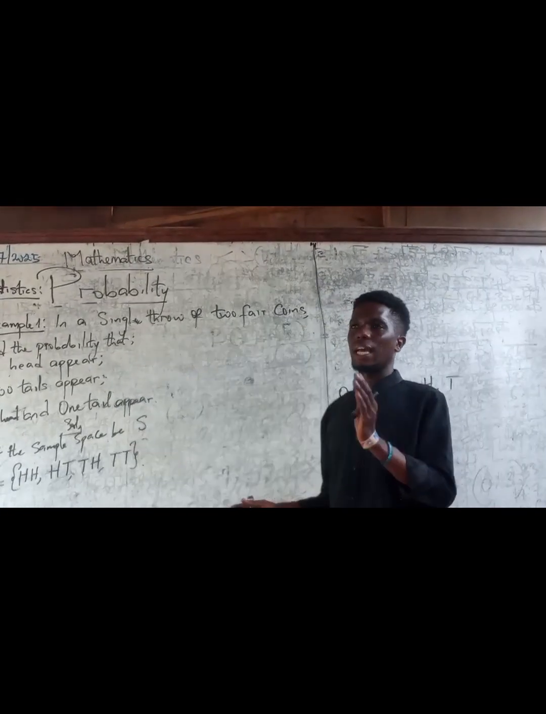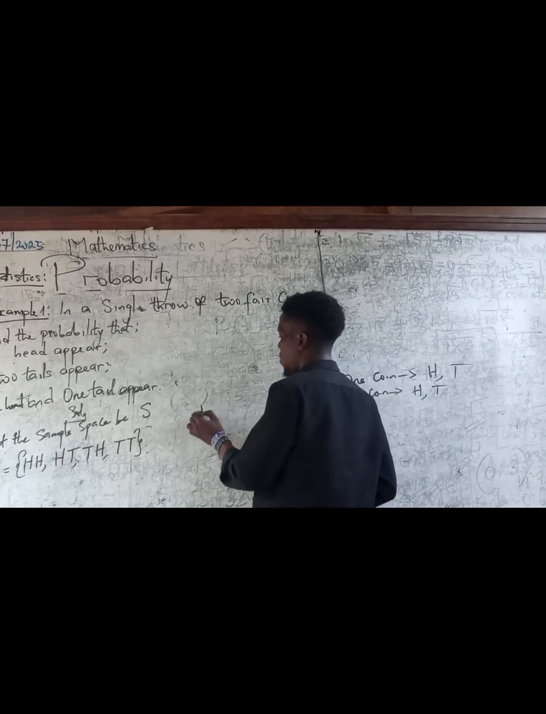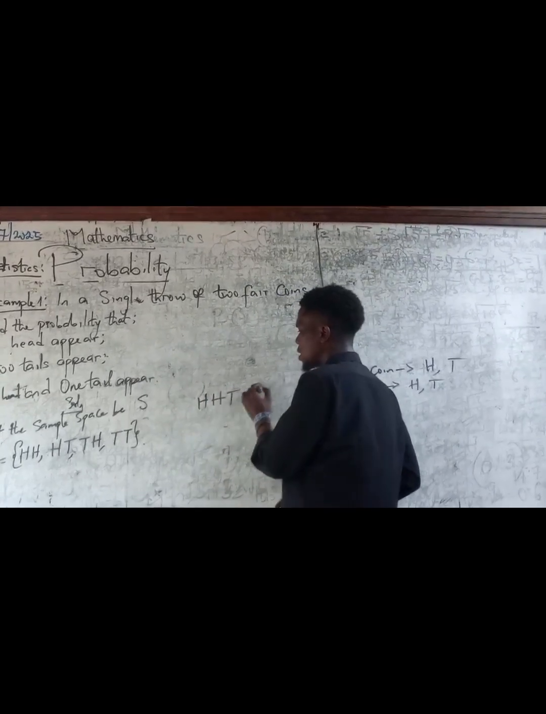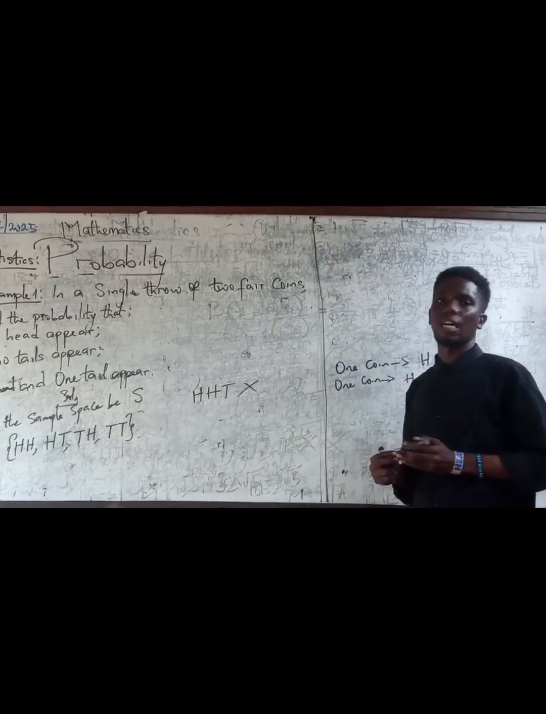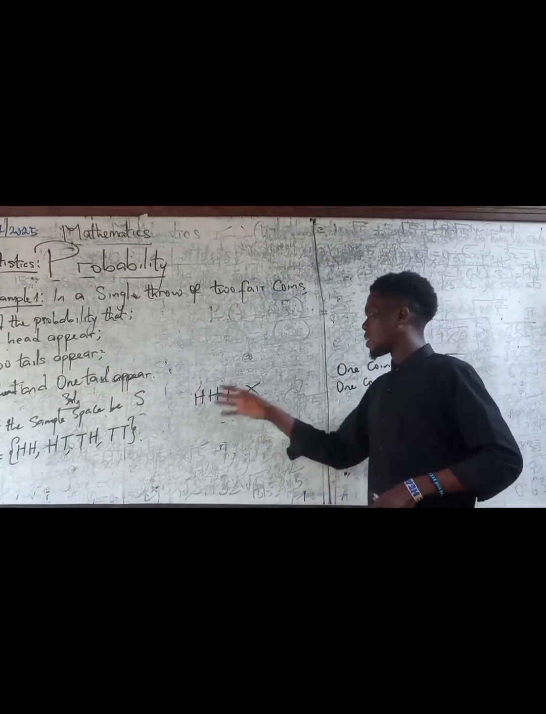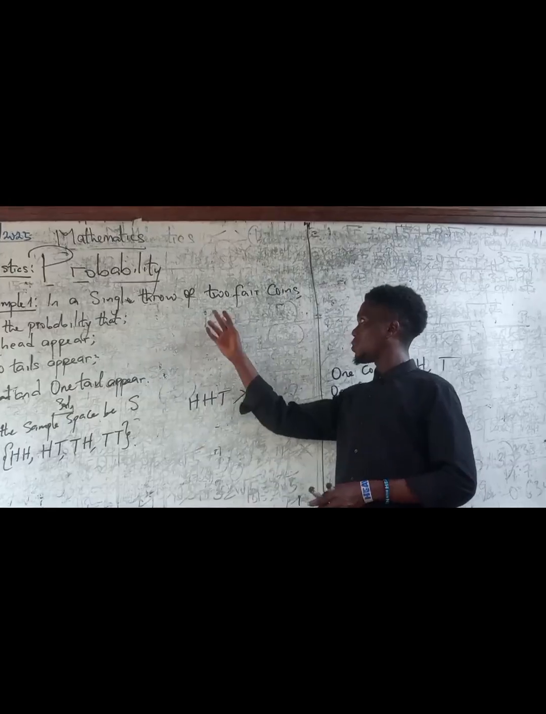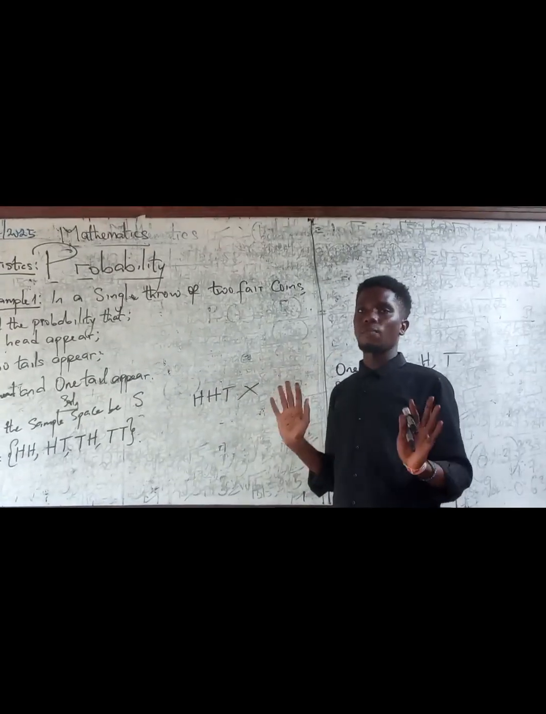You cannot have head, tail. Okay, let me ask you something. Can we have head, tail? You can't have head, tail. This cannot be a possibility. Why did I say this cannot be a possibility? Because this is three fair coins, and we are just what? Two fair coins. So I believe you are getting this now.